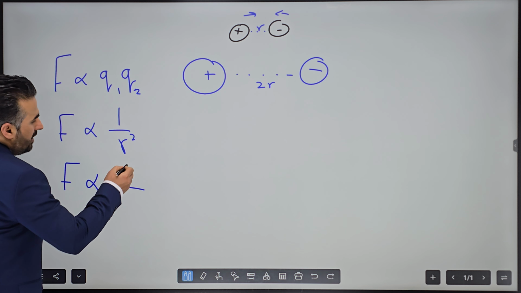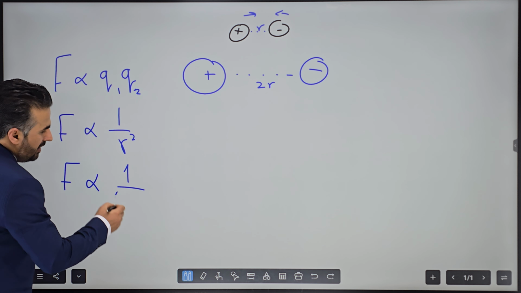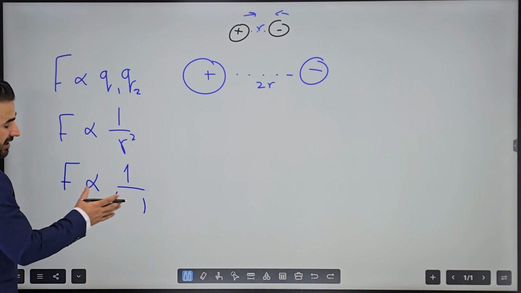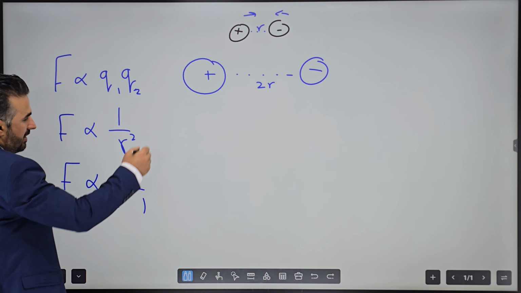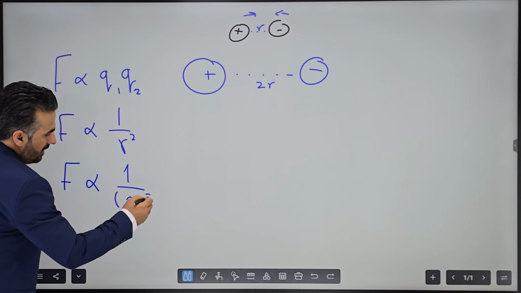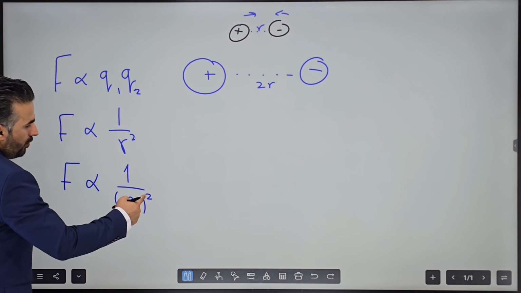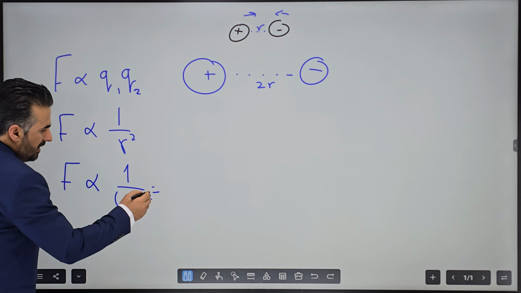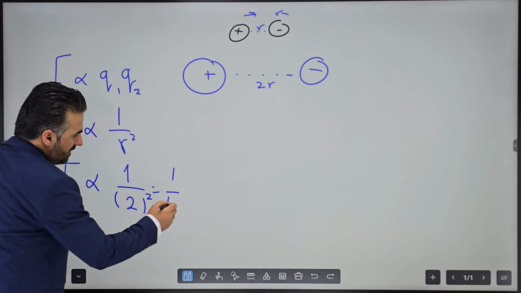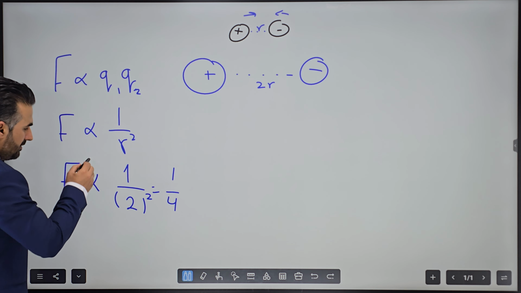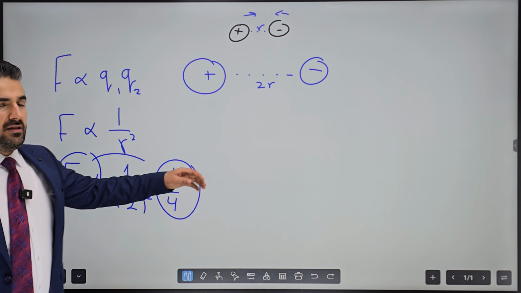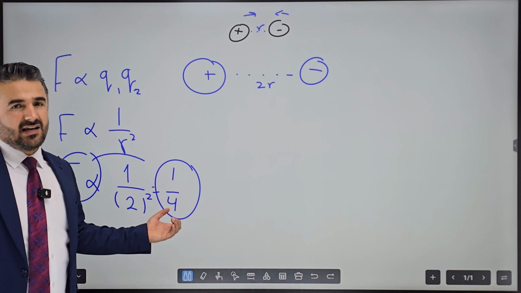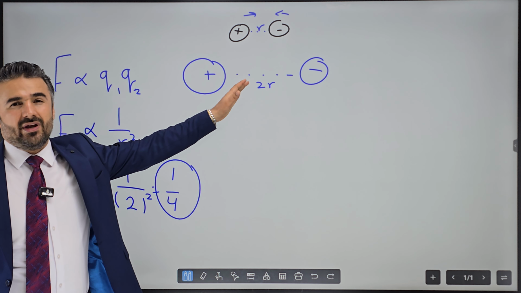We write the equation, the relation, for the distance. The distance became two times, so the power is 1 over 2 squared, which is 1 over 4. The force just became 1/4 of the first time, so the force became much smaller compared to what we had before.